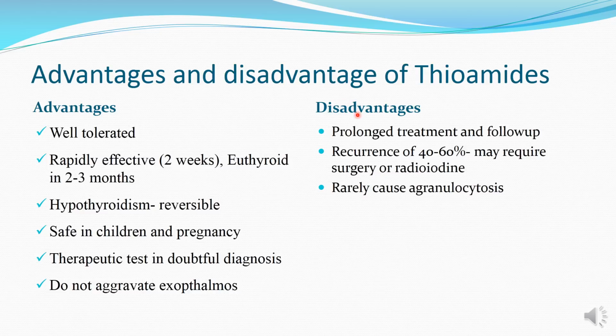The disadvantage is that these drugs are to be given for a prolonged time, and follow-up also needs to be done for a long time. Recurrence of hyperthyroidism is seen in 40 to 60% of patients in whom surgery or radioiodine treatment might be required. Rarely it can cause agranulocytosis, which is a very severe and life-threatening adverse effect.